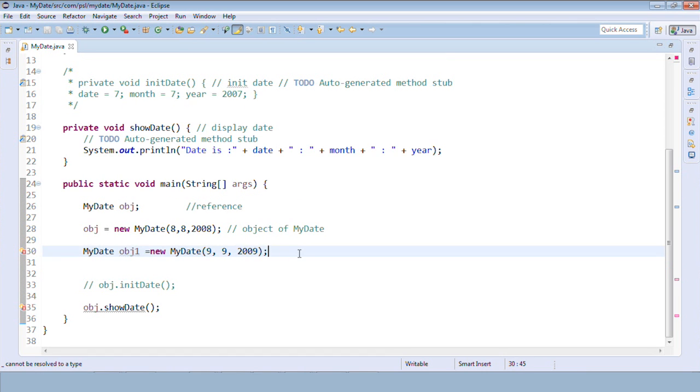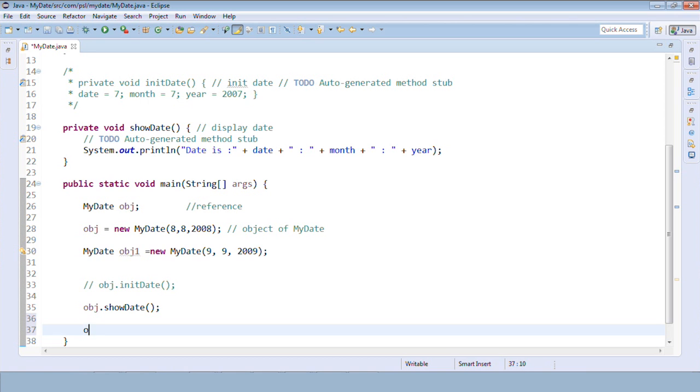Now if you see, if I say obj1.showDate, I'll just change it to OBJ. Okay, I'm just saying obj.showDate. What will be the output, you guess? What is the output? The output is 99-2009. It is not 88-2008 now.